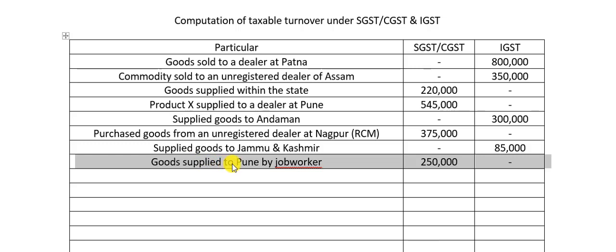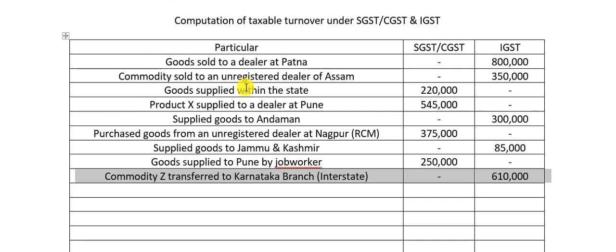Goods supplied to Pune by job worker. See here, you are not supplying to job worker. The goods that you had given to job worker, he has given it to a third party. He has supplied it to third party. So he has done it on your behalf. Pune is within the same state. So CGST, SGST will be applicable.